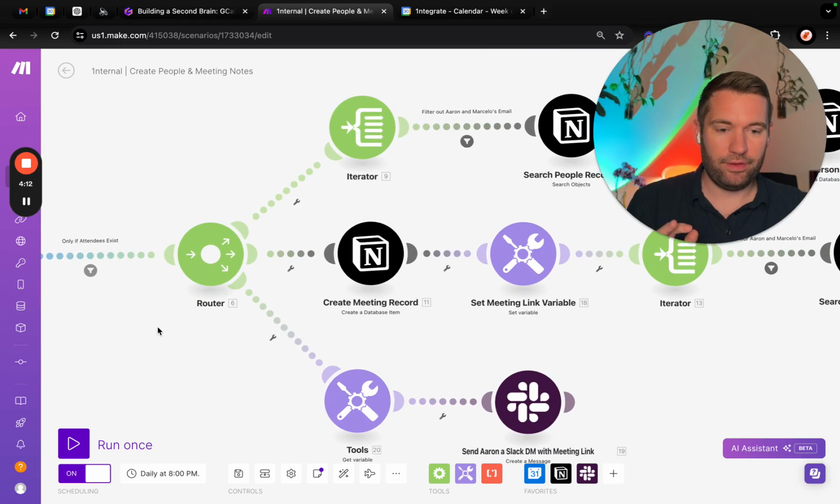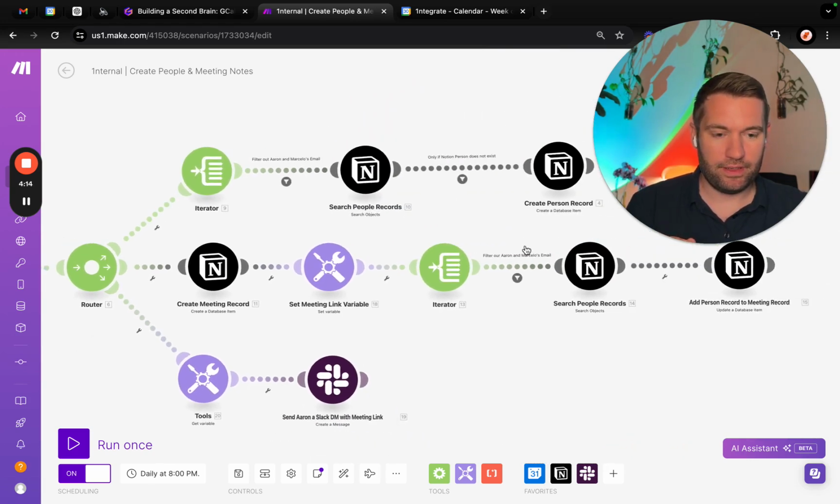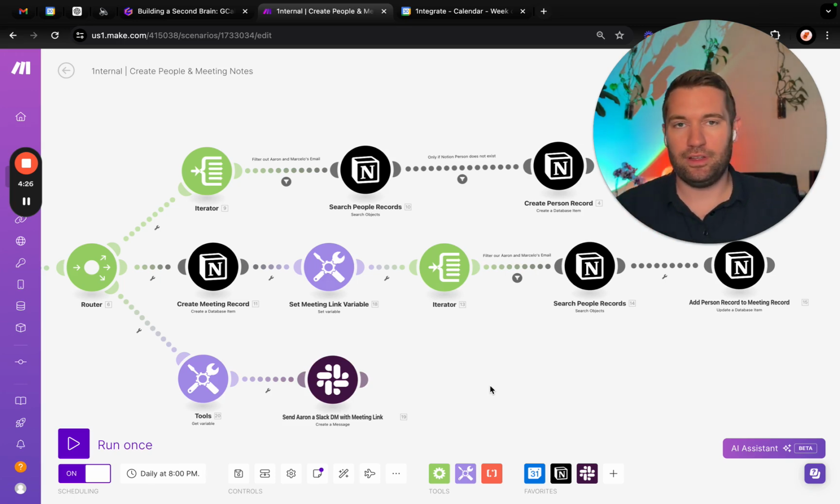It then goes into three routes. The first one is to create a person record. The second one is to create the meeting record and add that person. And the third one is to send me a DM so that I can quickly access it. I don't have to go to Notion and find it. It just already exists in Slack where I spend most of my time.